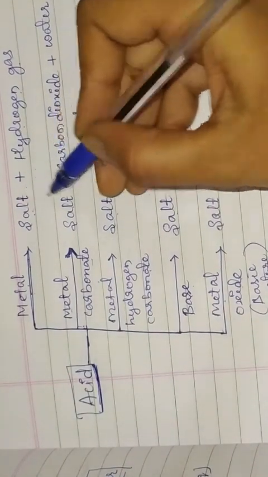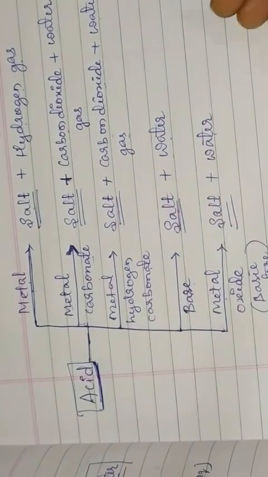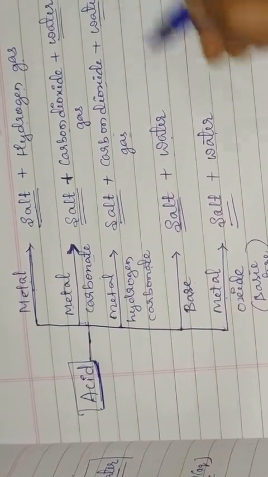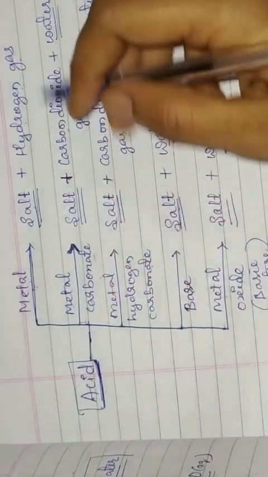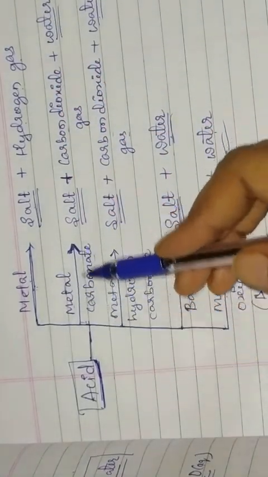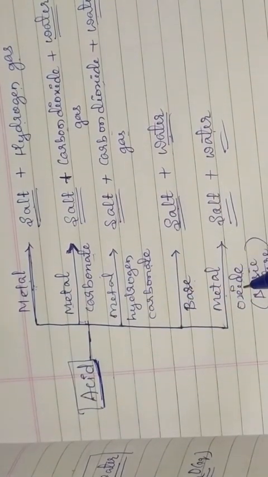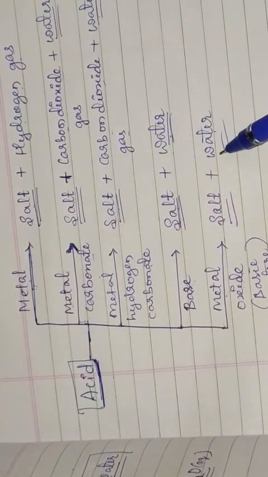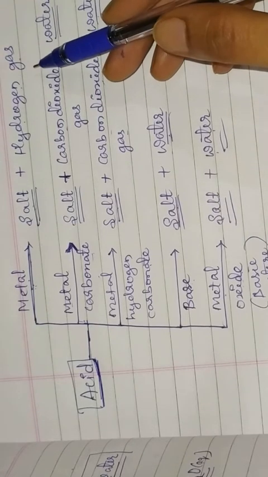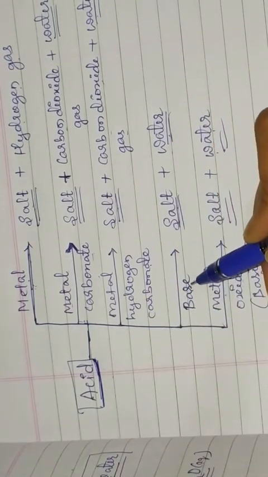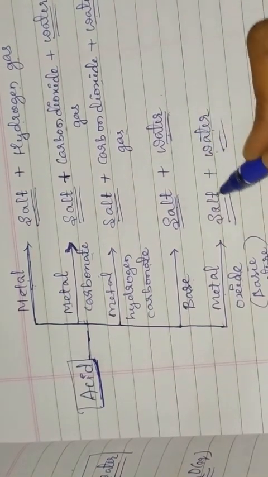See here, in all the cases salt will be the common product. And water is also common except this one, when acid reacts with the metal. Except this one, in all the cases, that is when acid reacts with metal carbonate, metal hydrogen carbonate, base and metal oxide, salt and water are the common products, but the only difference is the release of gas. When acid reacts with the base and metal oxide, there is no release of gas, only salt and water are formed.